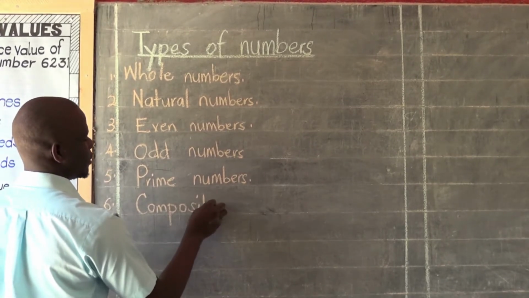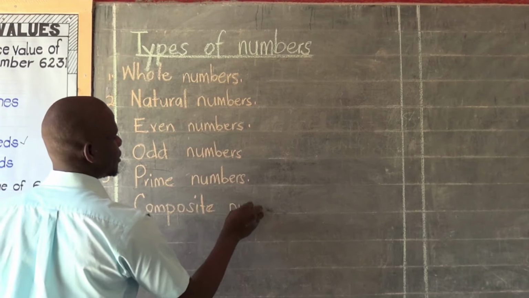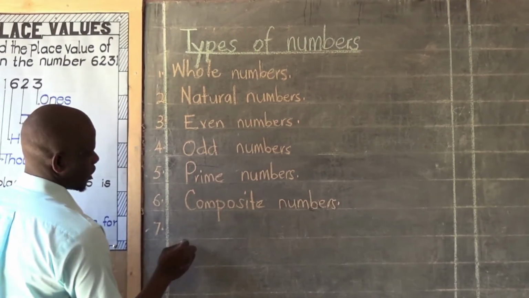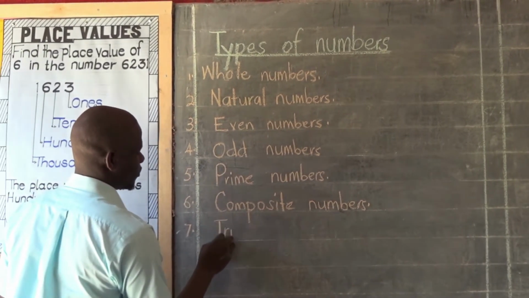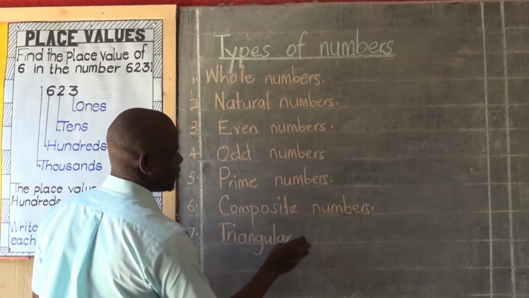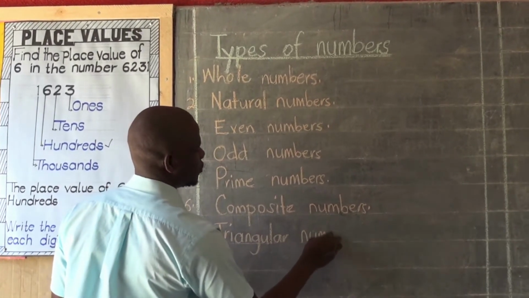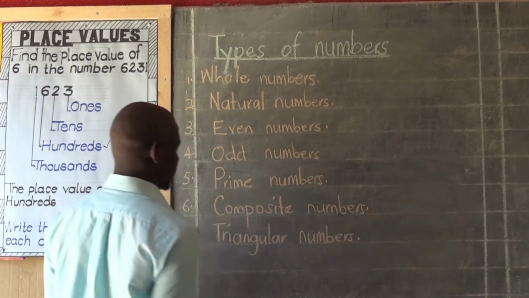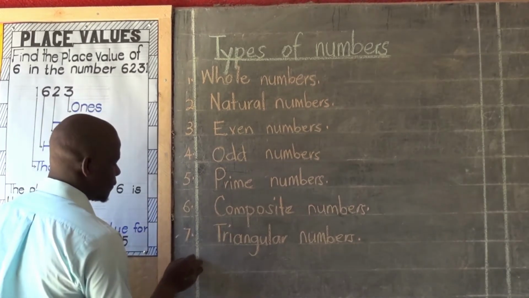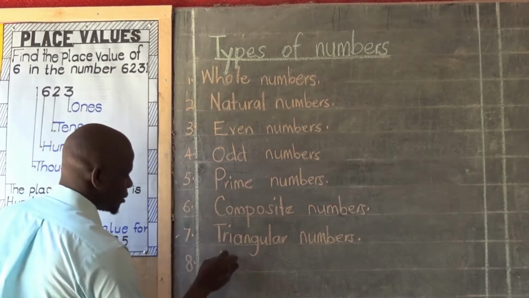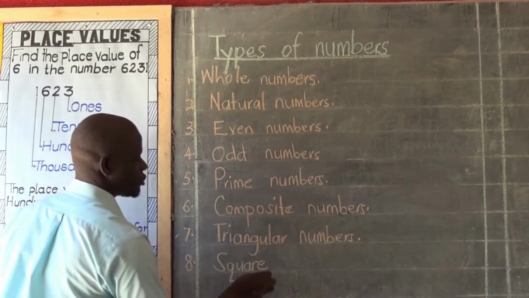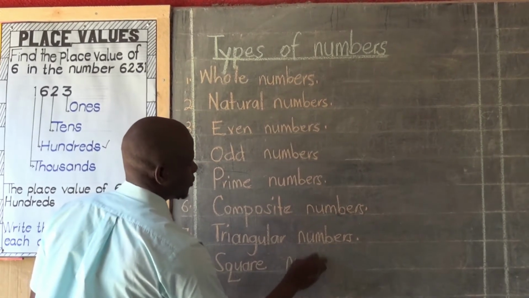Then we shall look at triangular numbers, coming from the word triangle. And then we shall have number 8, square numbers. We shall look at square numbers.